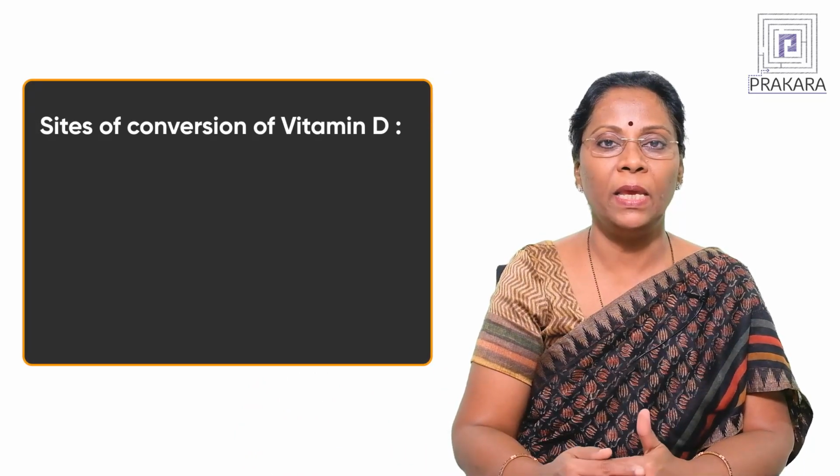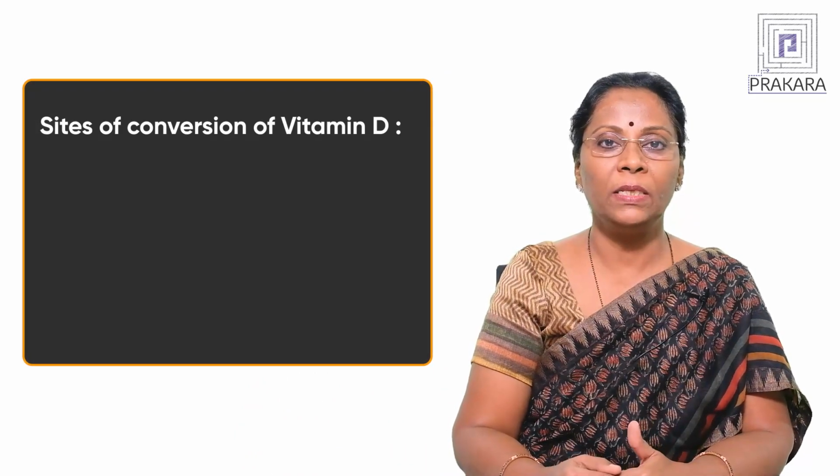While the kidney is the main site of the second hydroxylation of 25-hydroxy vitamin D to 1 alpha dihydroxy vitamin D, several sites other than the kidneys, that is extra-renal sites as we technically call them, have been found to be places where this conversion also takes place in the body.